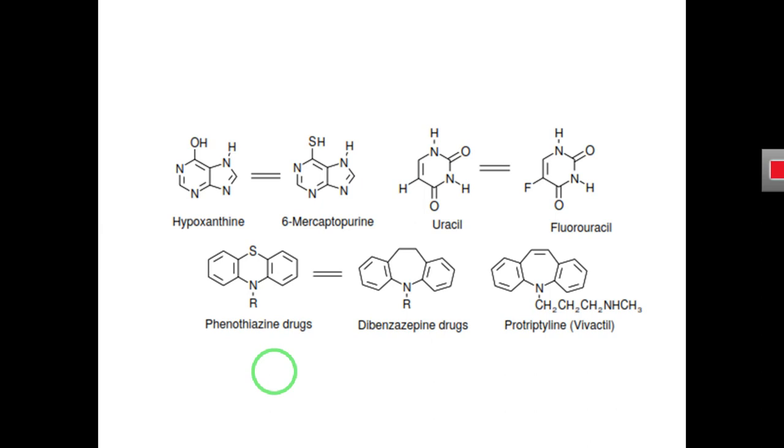And you can make changes in the structure of a molecule by changing its shape and size, by changing the degree of saturation and unsaturation, by adding or removing a double bond, or by adding or removing a ring system.